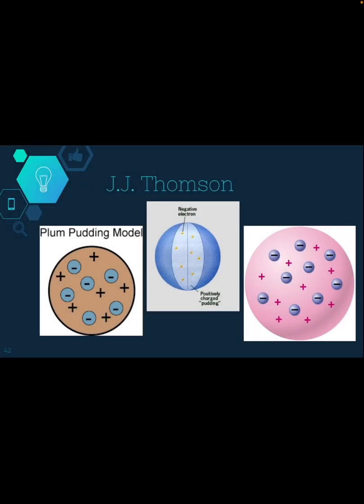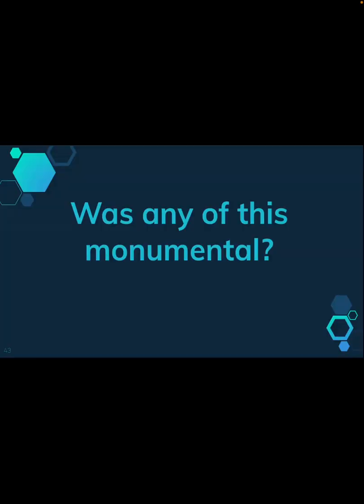So here's a few examples of this plum pudding model. Plum pudding is like an English type dessert. It's basically a pudding with pieces of plum on the top. So he basically said the pudding part itself was this huge positive, and the plum was little negative pieces, kind of like a chocolate chip cookie, I guess. So here's what that looks like.